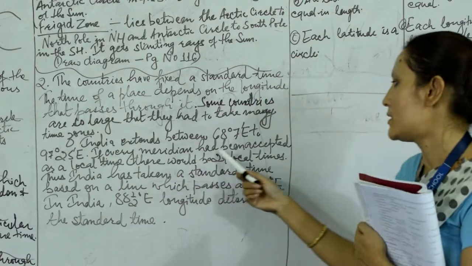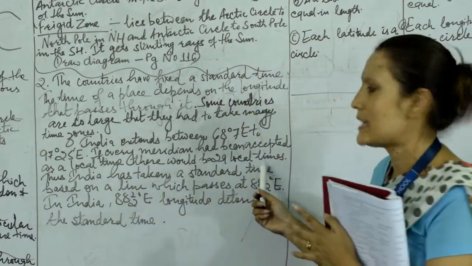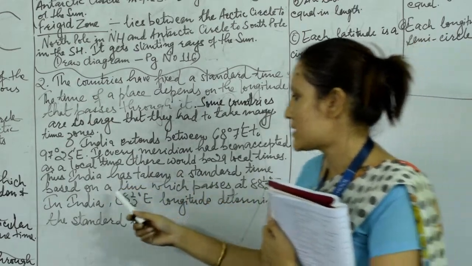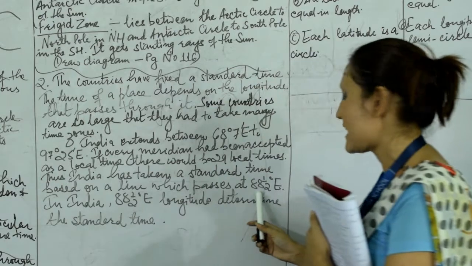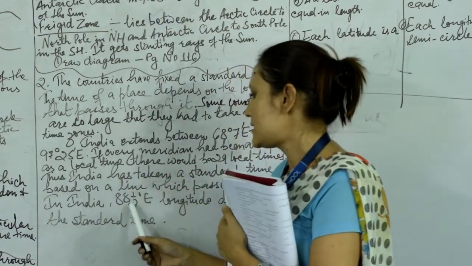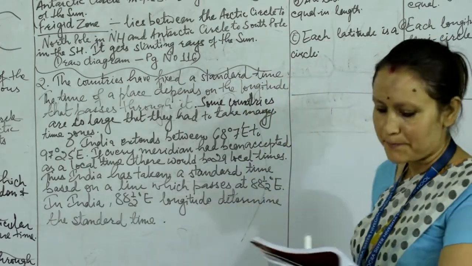If every meridian had been accepted as a local time, there would be 29 local times. Thus, India has taken a standard time based on a line which passes at 82.5 degrees east. Thus, in India, 82.5 degrees east longitude determines the standard time.